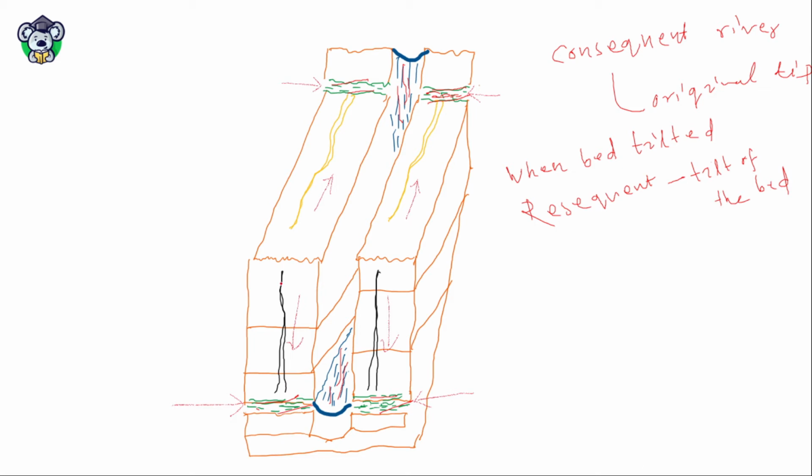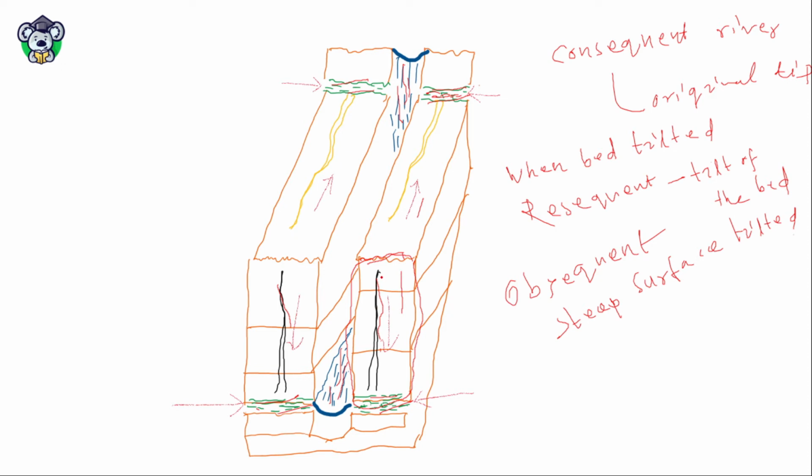Similarly, look here, these black color rivers are called obsequent streams. What is the characteristic of these obsequent streams? These obsequent streams develop on the steep surface of the tilted bed. This is sometimes called a cuesta. This part is a very steep surface. This is the gentle dip side and this is the very steep side.